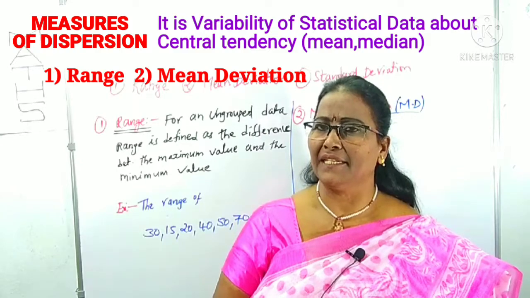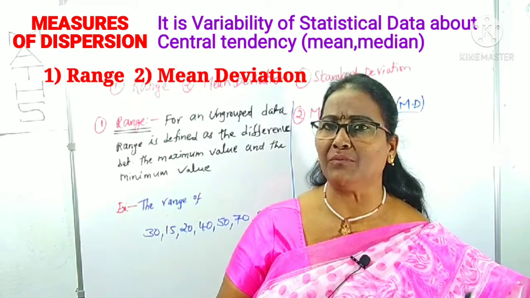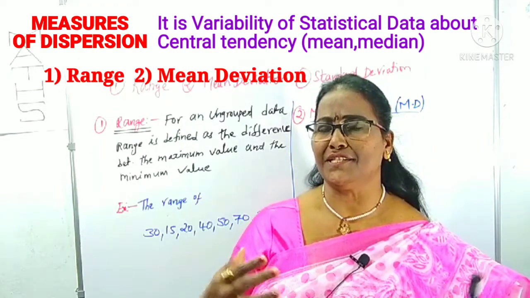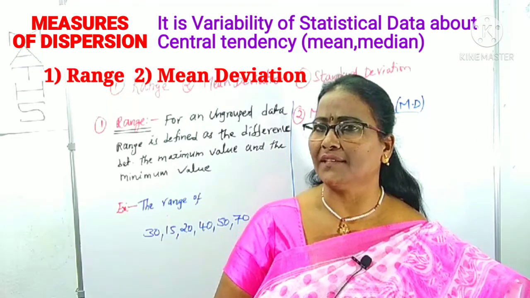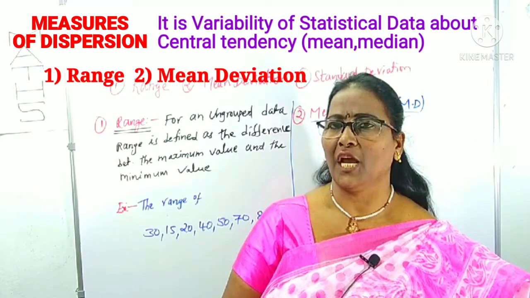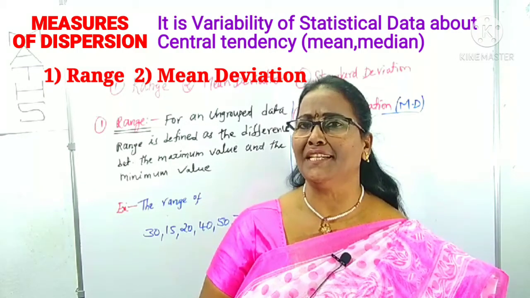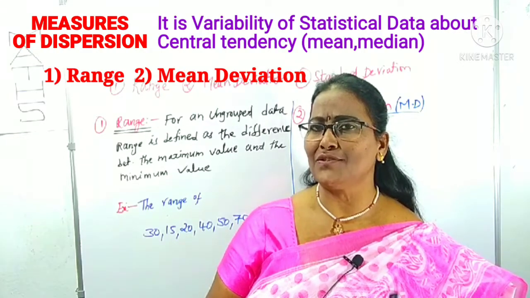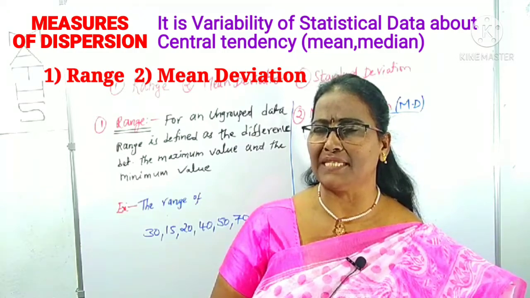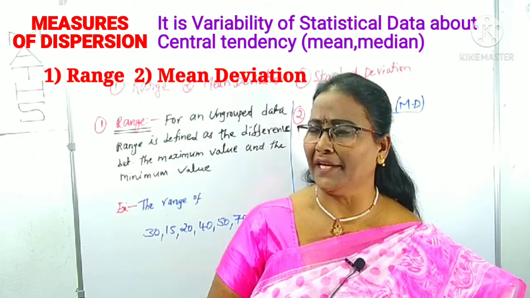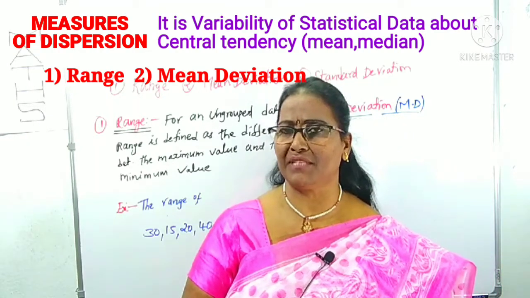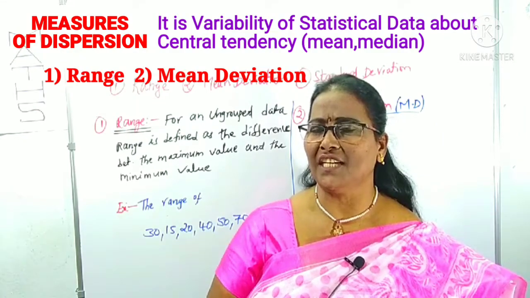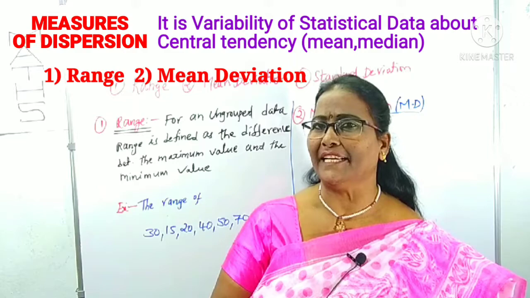A measure of dispersion is simply a measure of variability of the given data. Variability means the changes in the data. We can collect this variability, the measures of dispersion, either from the mean or from the median. According to the 2021 syllabus, we have to think about measures of dispersion for ungrouped data. Just concentrate on ungrouped data, or variability of the given data.